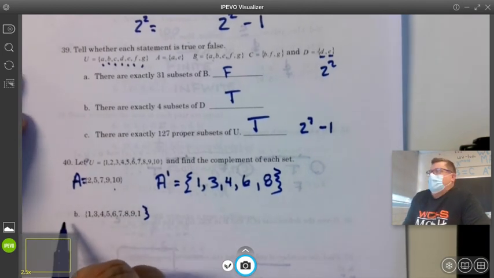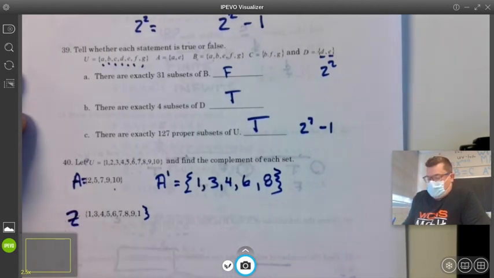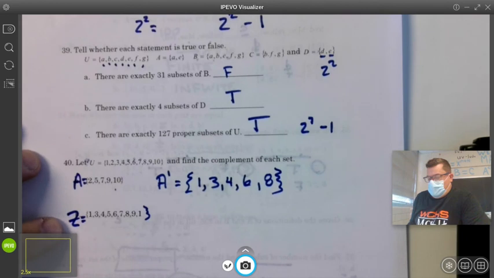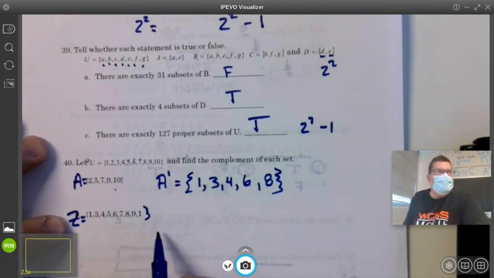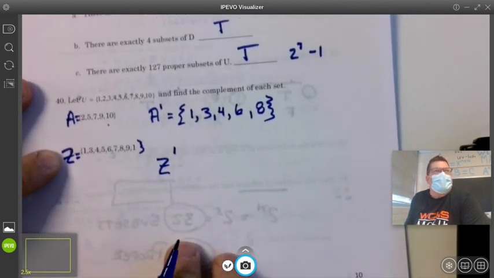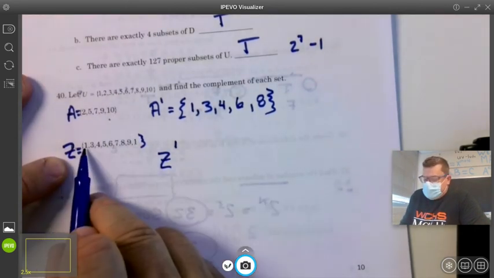Let's call this one Z. Then what would its complement name be? And this is a history lesson going back to World War II. Thank you very much. 1, is it in Z?